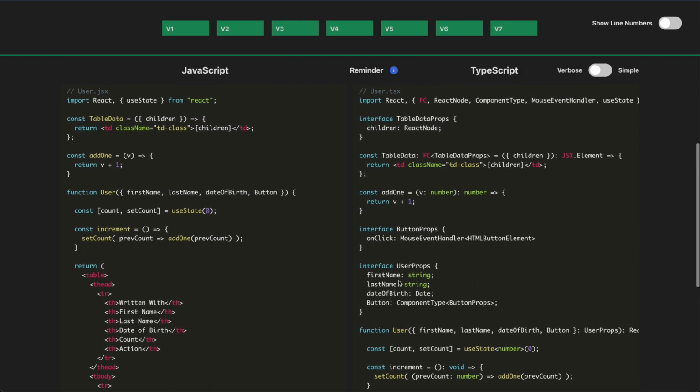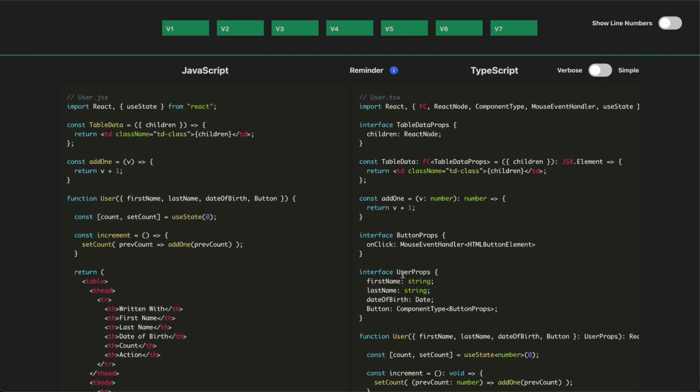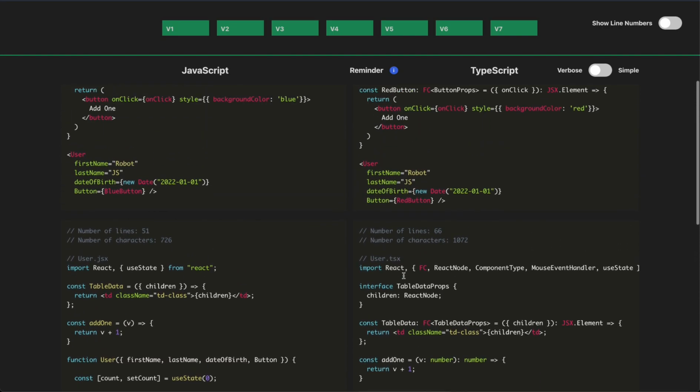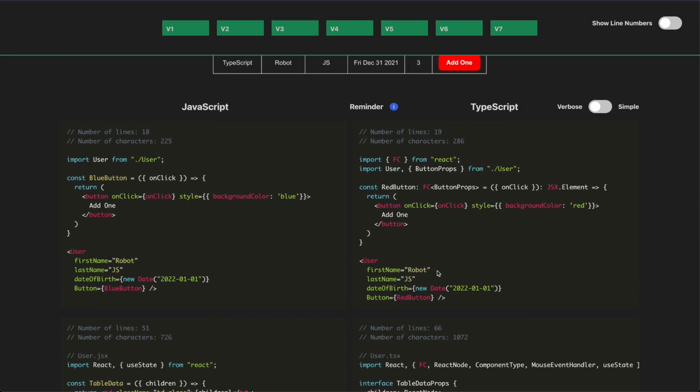Now, when we defined the button outside of the user component, in order to pass it in, we needed access to this button props interface. So what we did is we actually came up here and we imported button props from user. So we imported button props such that we could use it here. Now again, I want to note that this is the more verbose syntax. If I switch this toggle, you can see we will no longer use the FC and no longer put the return type here.